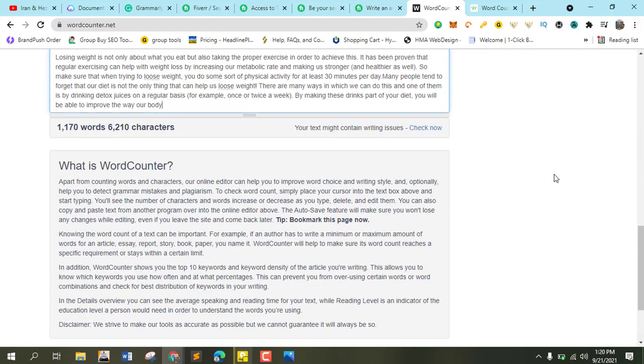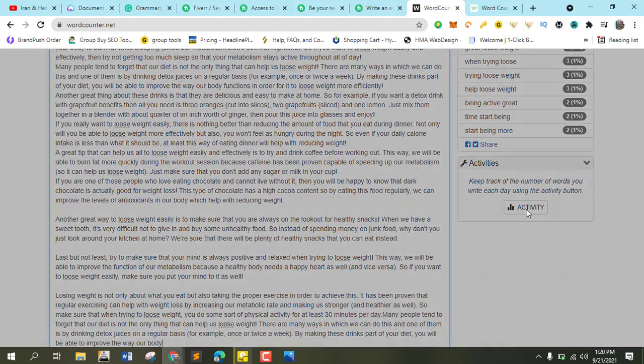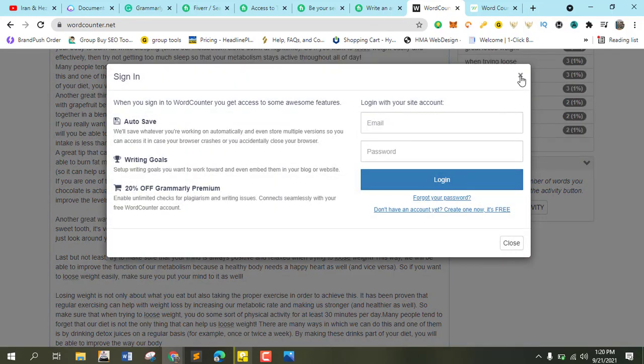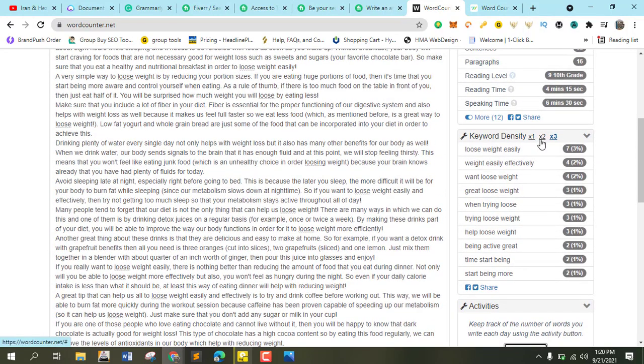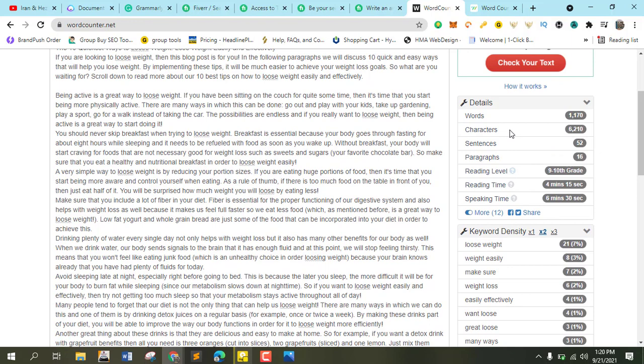So let's just check. I want to check something. If you check the x2 keyword, weight loss is like 21. We use it 21 times, and this is readable, even grade 9, grade 10 students can read this content, which means it's a very readable character.